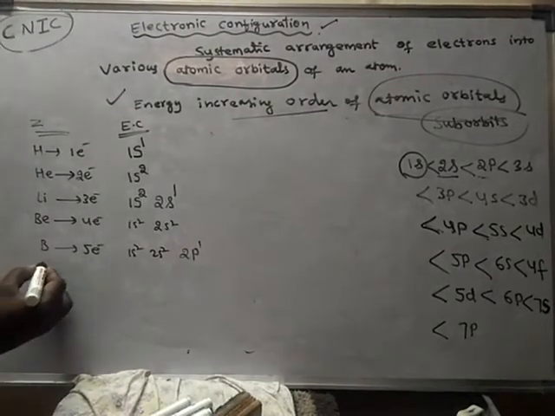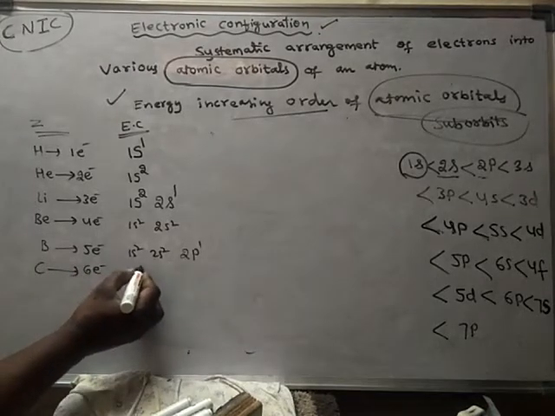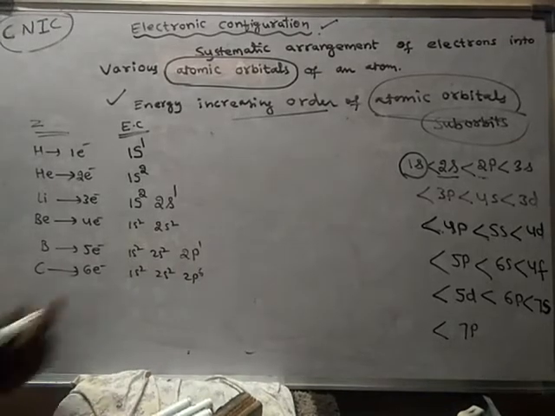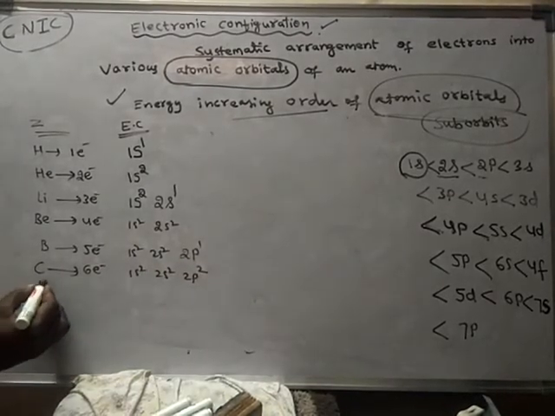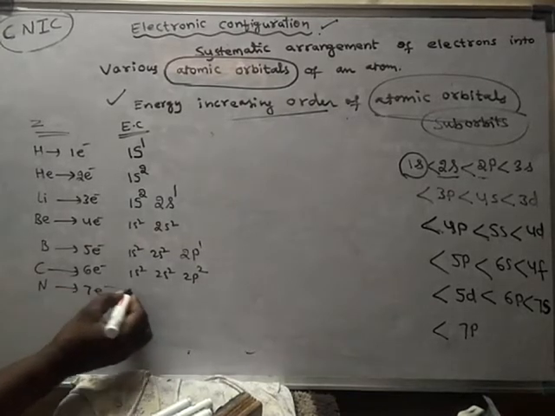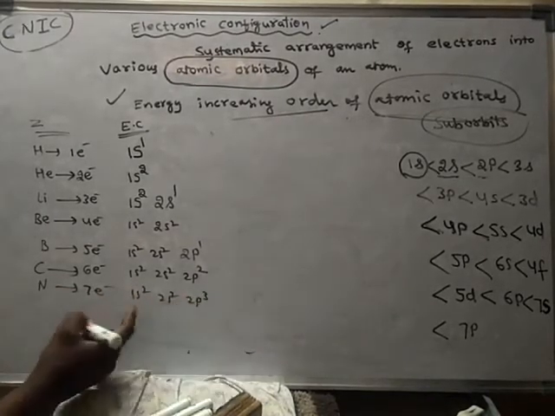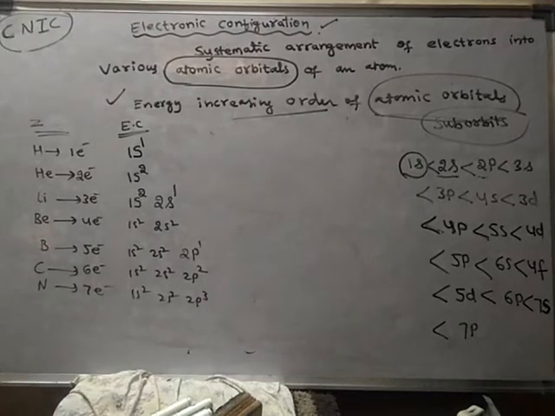In carbon, 6 electrons are present, so its configuration is 1s2, 2s2, 2p2, and in nitrogen it is 7 electrons, 1s2, 2s2, 2p3. Because p can contain a maximum of 6 electrons, we can fill up to 6 electrons in p.